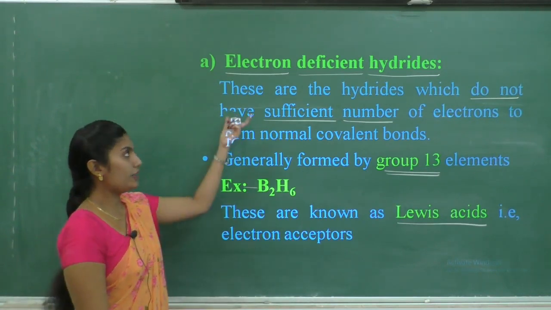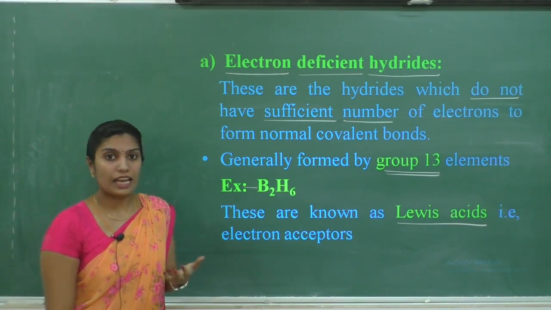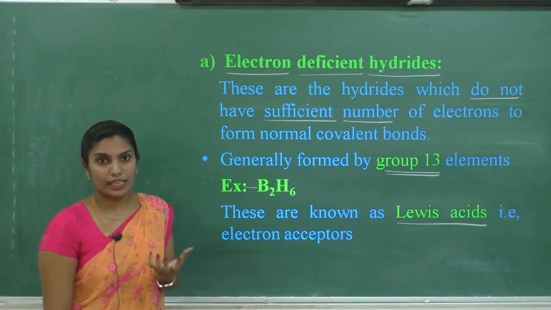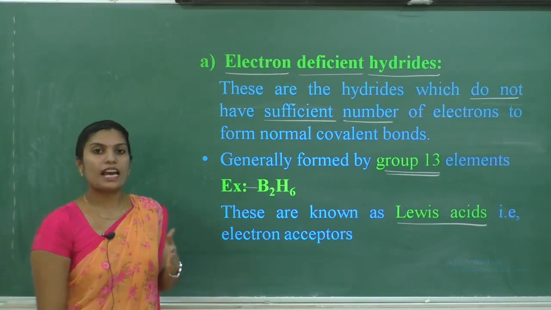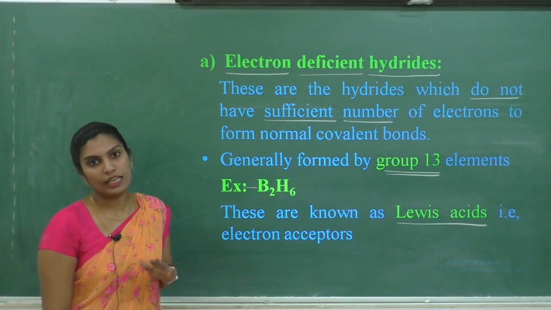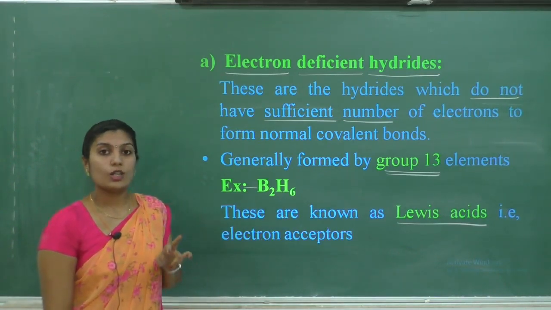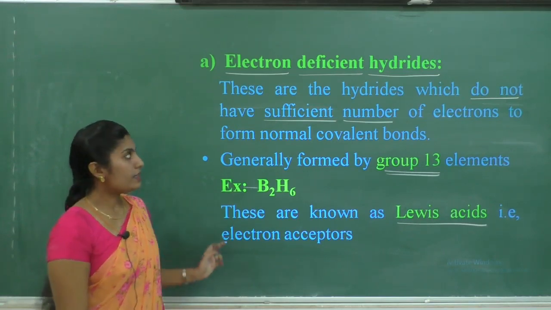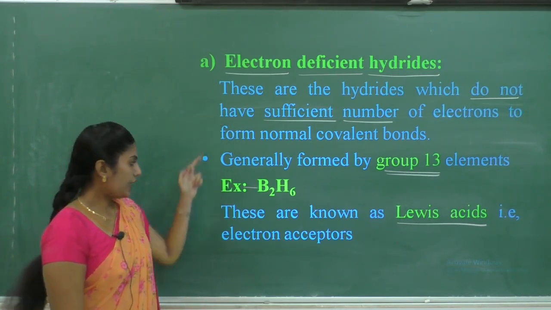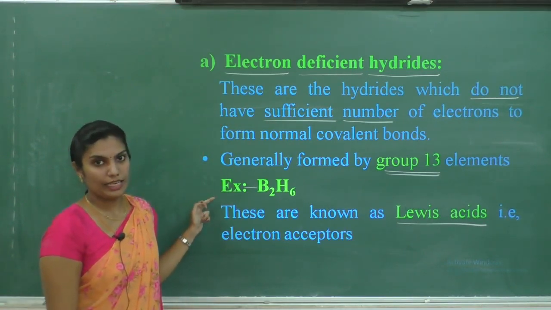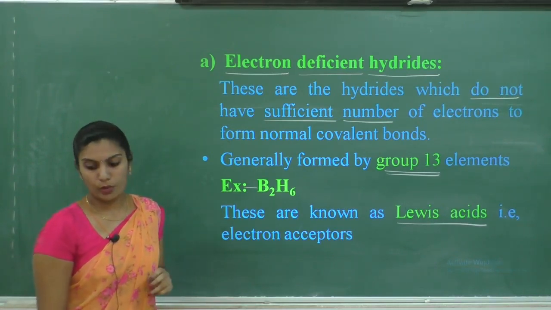Already ಹೇಳಿದಿವಿ ನಾವು, these hydrides are electron deficient hydrides. They are not having the required number of electrons. ಎಷ್ಟು ಬೇಕಿರುತ್ತೋ electrons ಅಷ್ಟಿಲ್ಲ, ಅದಕ್ಕಿಂತ ಕಡಿಮೆ ಇದೆ. Therefore they have the capacity to accept the electron. Therefore these hydrides are also called as Lewis acid. This is about the definition for electron deficient hydrides and an example for electron deficient hydrides. Remember, it is very important.